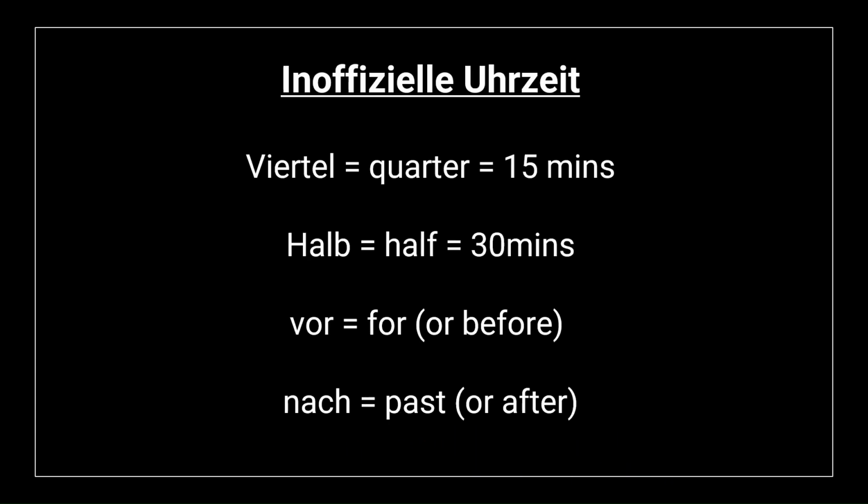Now we will learn the inoffizielle Uhrzeit, that is the unofficial time. Let us first know the four terminologies. Viertel means quarter, that is 15 minutes. Halb means half, which is 30 minutes. Then we have vor, which is for, that is before. And then nach, which is past, that is after.